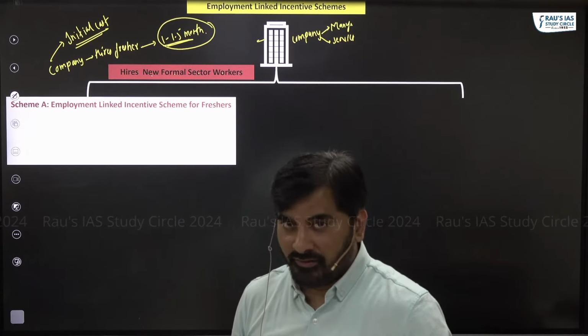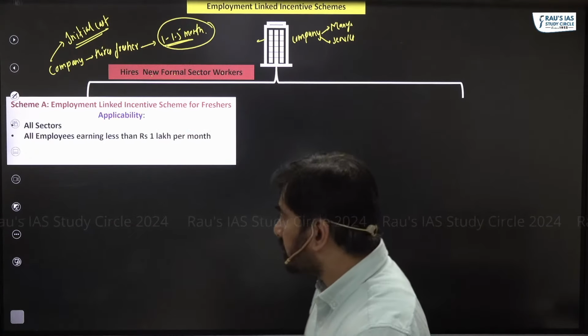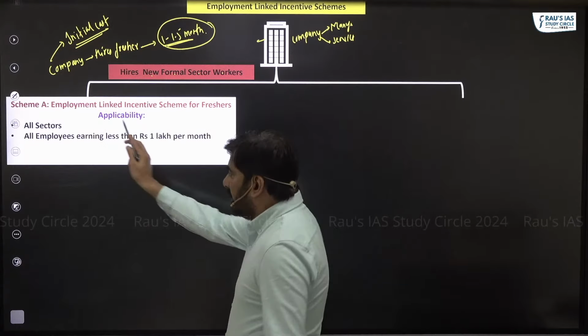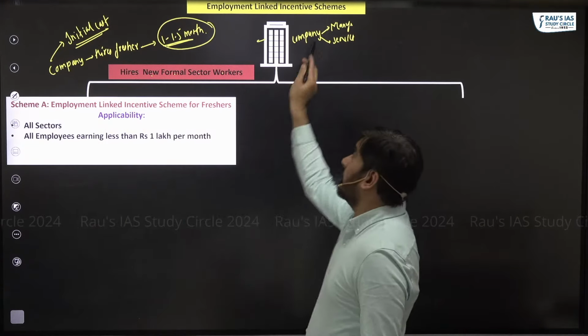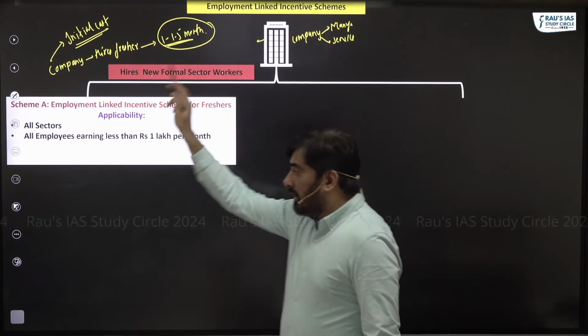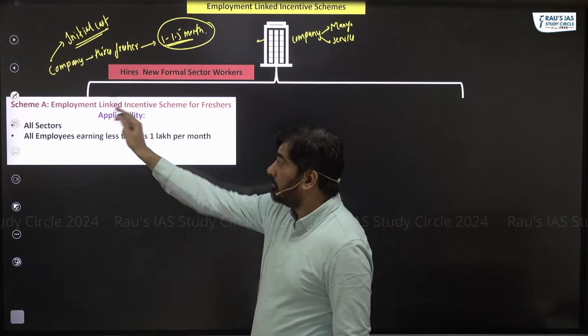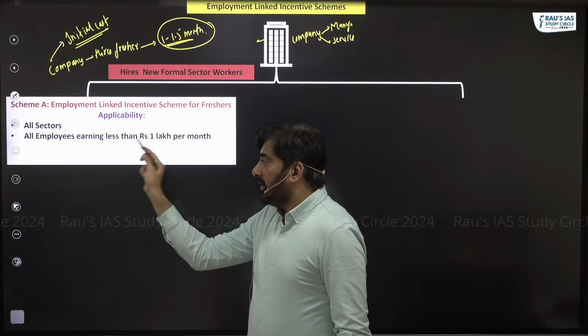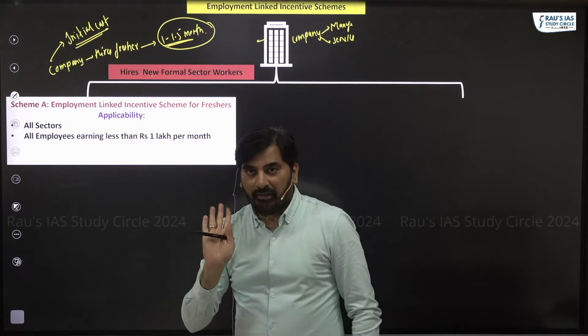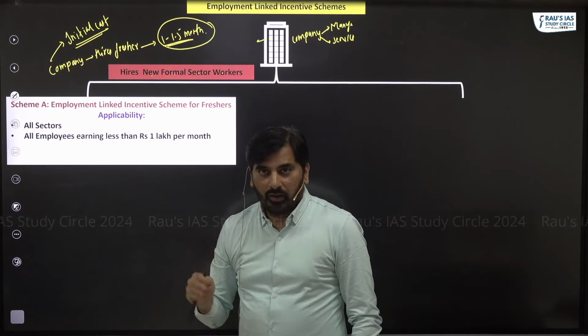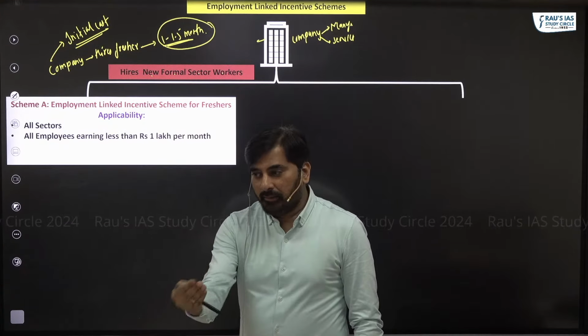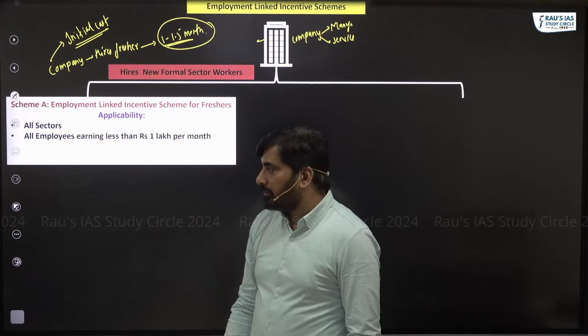What's the design of this scheme? Let's understand. Like I said, it is applicable to all the companies, all the sectors. It is applicable if this fresher is earning a salary of less than 1 lakh per month. What is the benefit, incentive to the company?